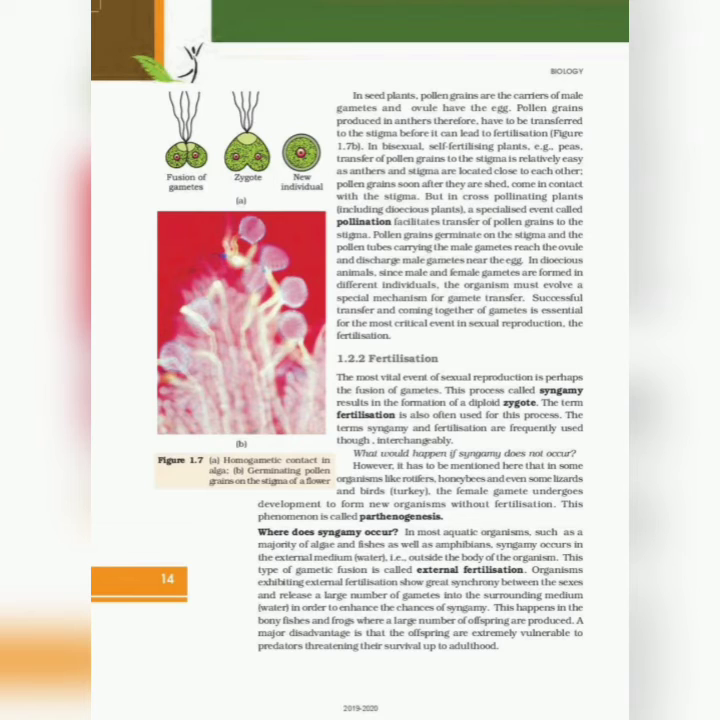Organisms exhibiting external fertilization show great synchrony between the sexes and release a large number of gametes into the surrounding medium, water, in order to enhance the chances of syngamy. This happens in bony fishes and frogs, where a large number of offsprings are produced. A major disadvantage is that the offsprings are extremely vulnerable to predators, threatening their survival up to adulthood.